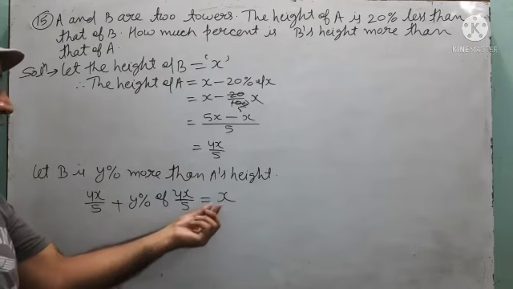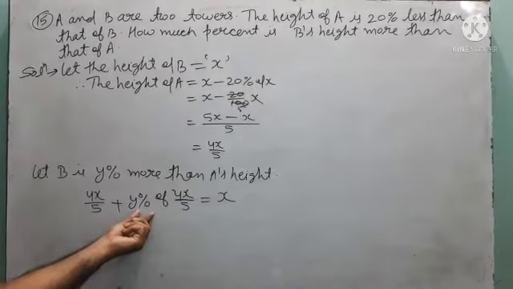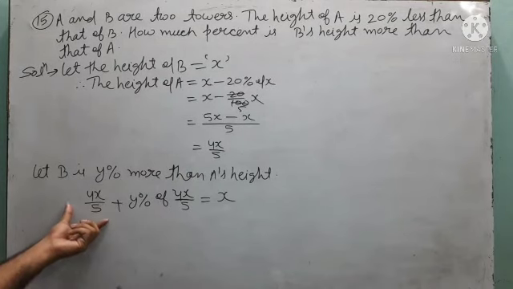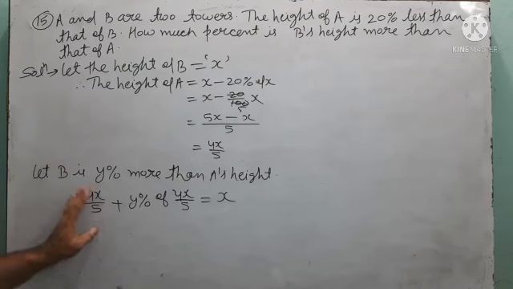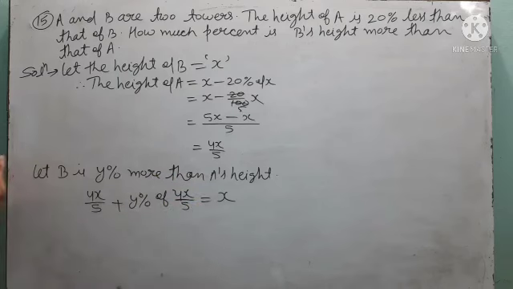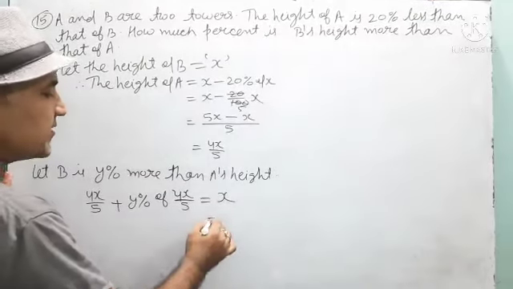According to the question, height of B is y percent more than that of A. So height of A, we are getting this one. Height of A plus y percent of height A is equal to height of B. By solving this, we can get the value of y. First transfer this 4x by 5 in the right hand side.